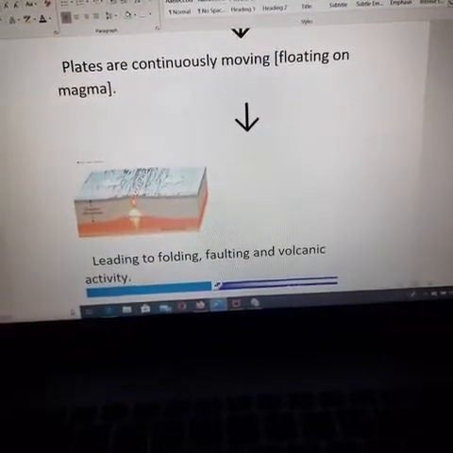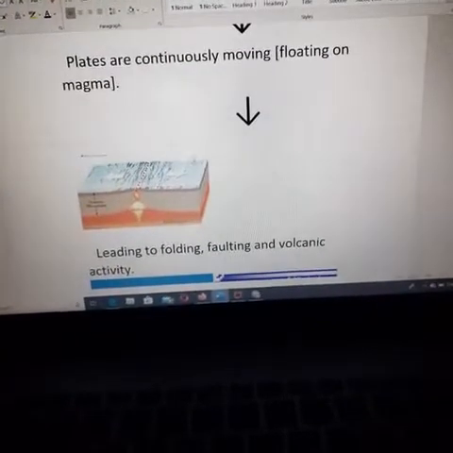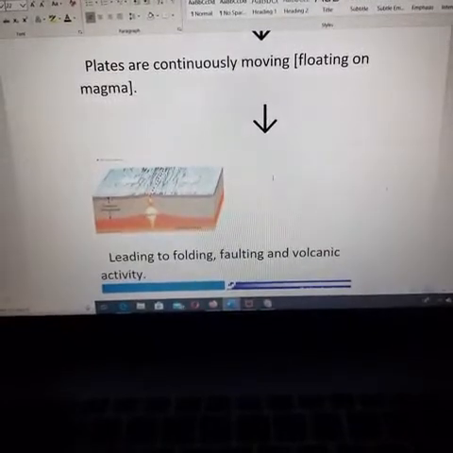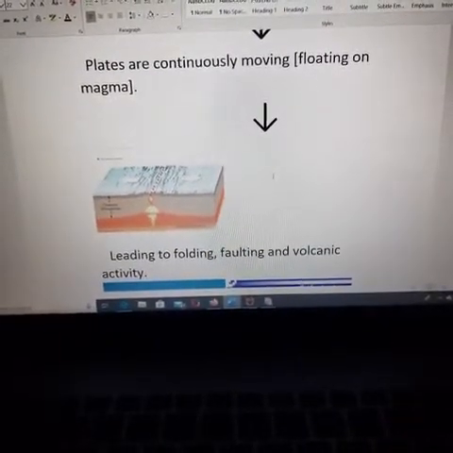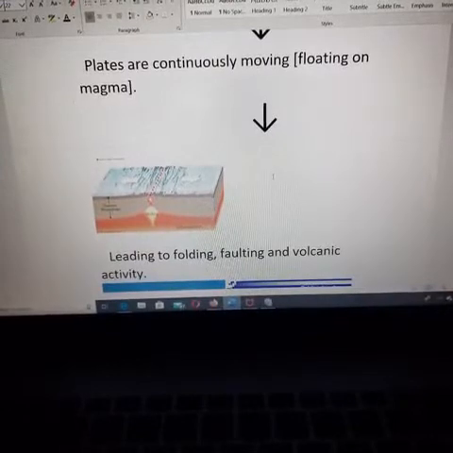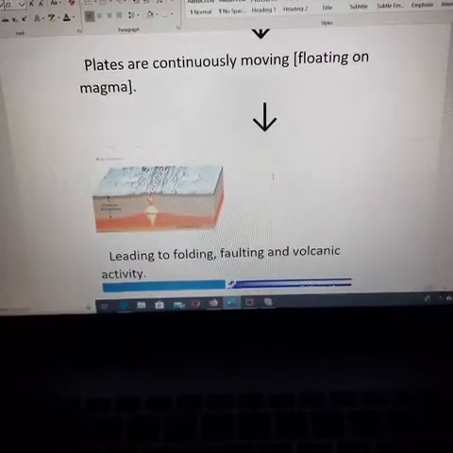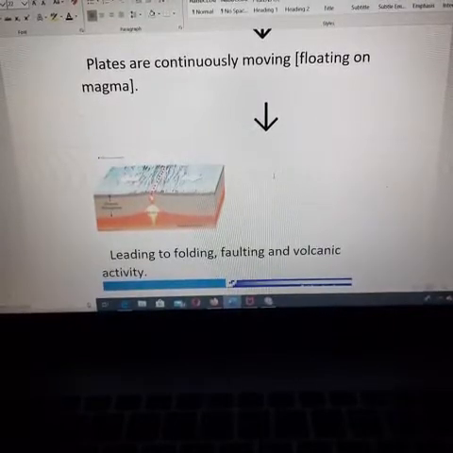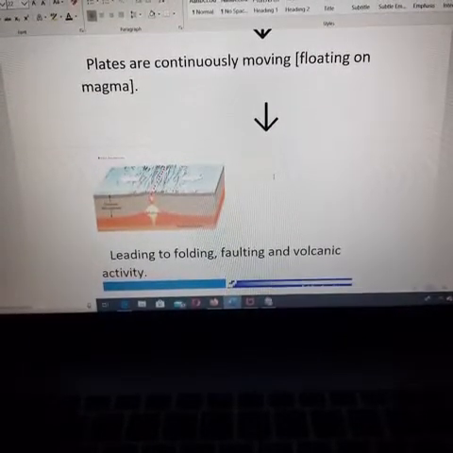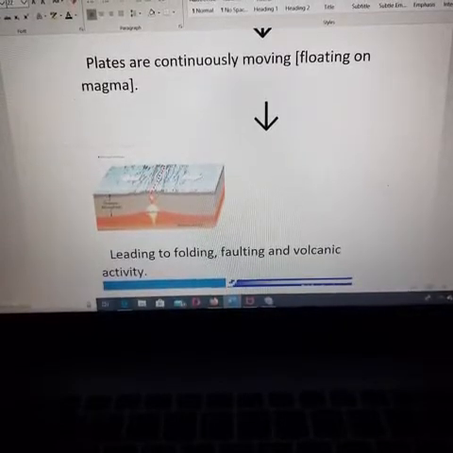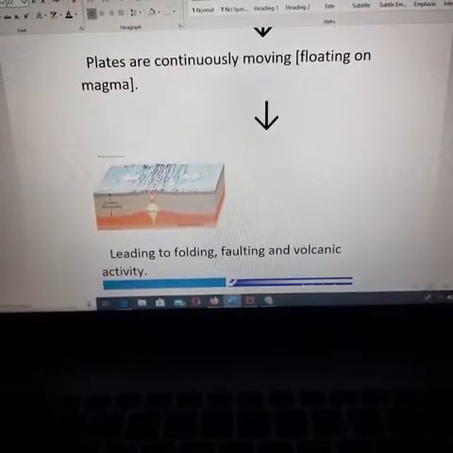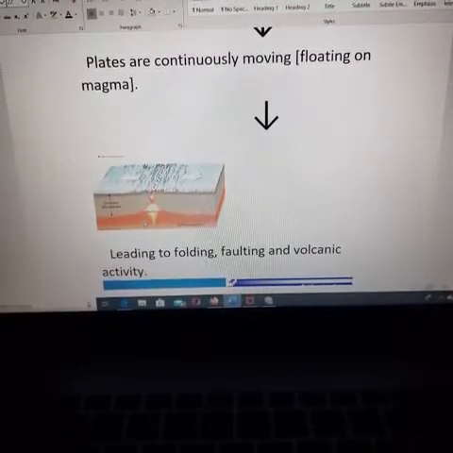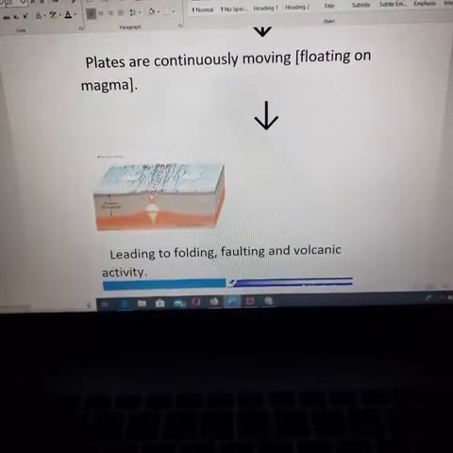The plates are continuously moving, floating on magma. Floating on magma in the sense that, as you know, our earth has crust, mantle and core, is it not? The crust is the topmost layer of the earth, then the mantle and the core. Under the earth, the core is full of magma only. So the land is floating on the magma. Understood? So this will be the crust, mantle and the magma.